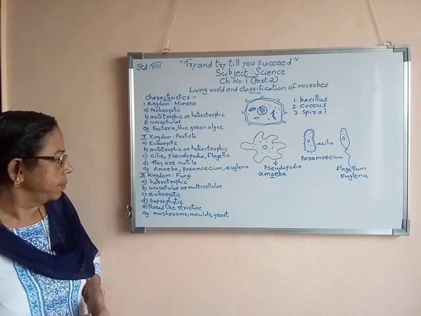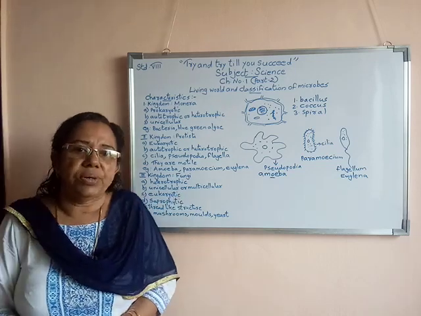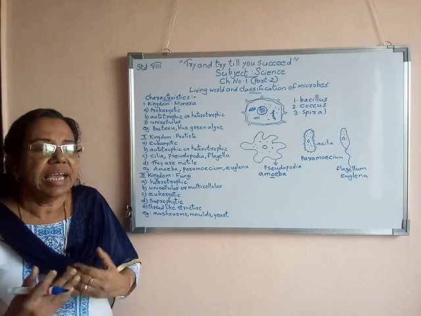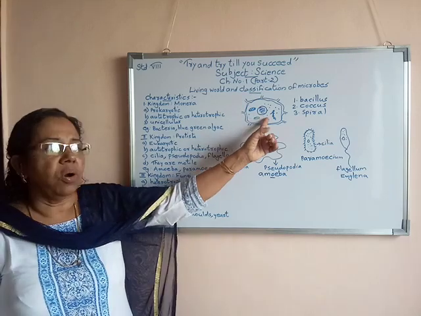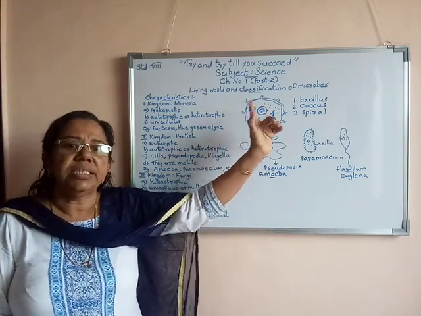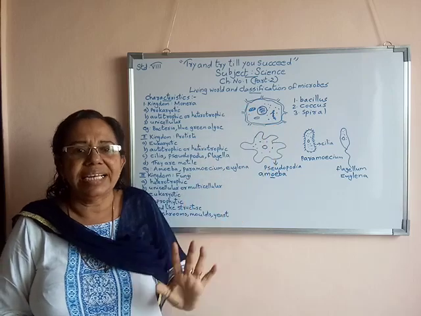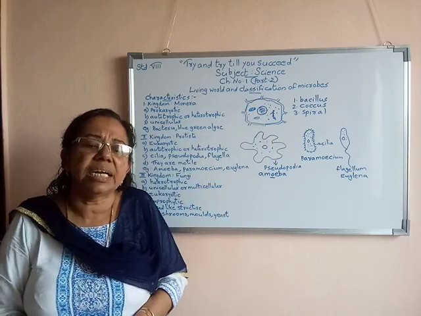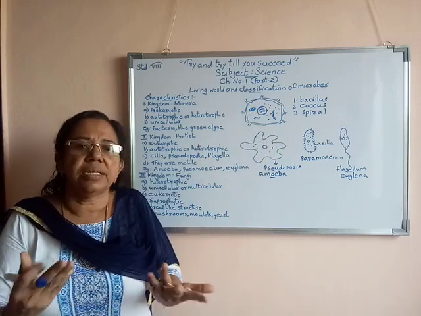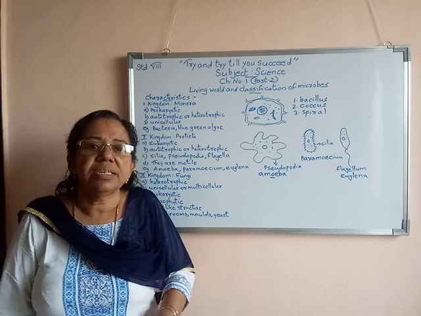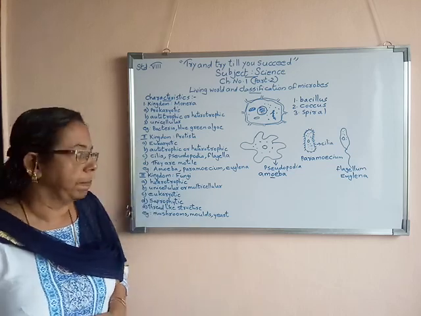Another thing, they all are eukaryotic ones. Eukaryotic means, as I told you before, they have a distinct nucleus and distinct other cell organelles. Distinct means clearly visible. The nucleus is clearly visible, and other cell organelles are present.